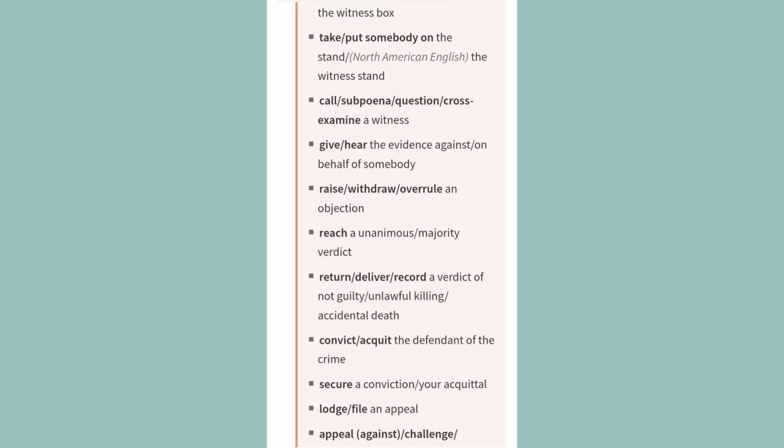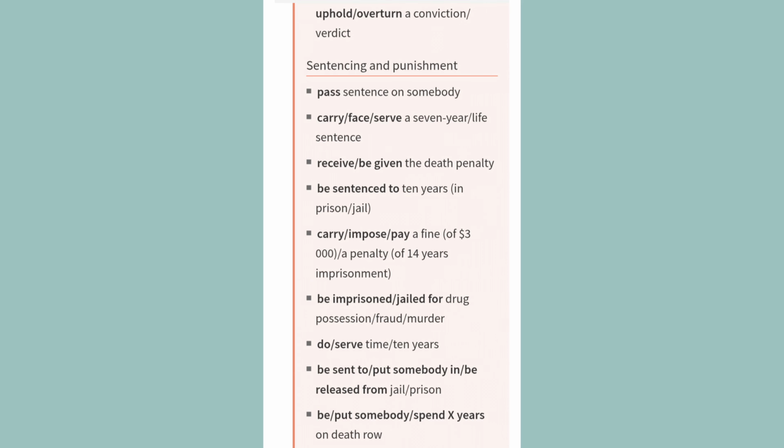Raise, withdraw, overrule an objection. Reach a unanimous, majority verdict. Return, deliver, record a verdict of not guilty, unlawful killing, accidental death. Convict, acquit the defendant of the crime. Secure a conviction, your acquittal. Lodge, file an appeal. Appeal, against, challenge, uphold, overturn a conviction, verdict.